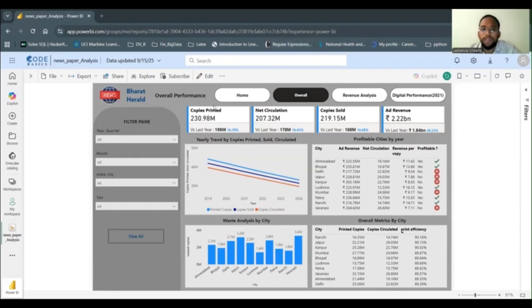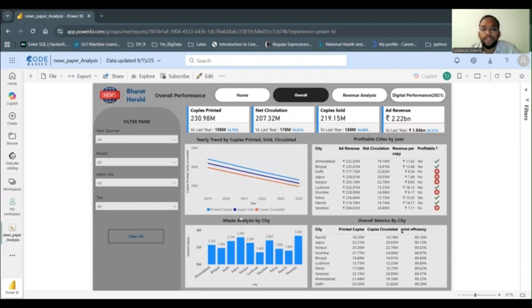This is the overall performance view of the Bharat Herald. In this, the key metrics are copies printed, net circulation, copies sold, and ad revenue. In this line chart, we can clearly see that there is a steady decline from 2019 to 2024 in all the three things like copies printed, copies sold, and copies circulated.